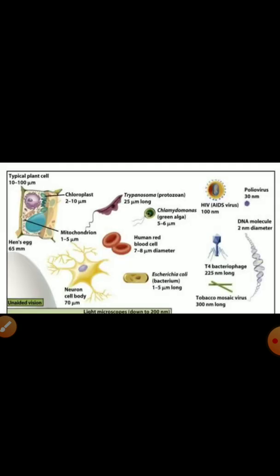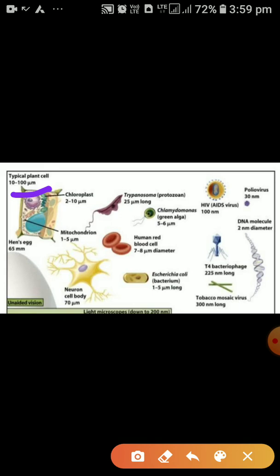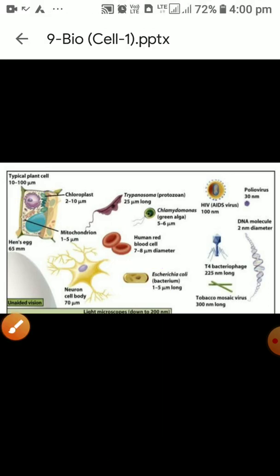Here you can see the diagram in which you will be able to see the different types of cells which have different sizes. You can see here we have a typical plant cell, and for this cell the size is between 10 to 100 micrometers. Hen's egg is 65 millimeters long. Then we have Chlamydomonas, that is 5 to 6 micrometers. Then human red blood cells, they are 7 to 8 micrometers. In this way we have different lengths of different cells.